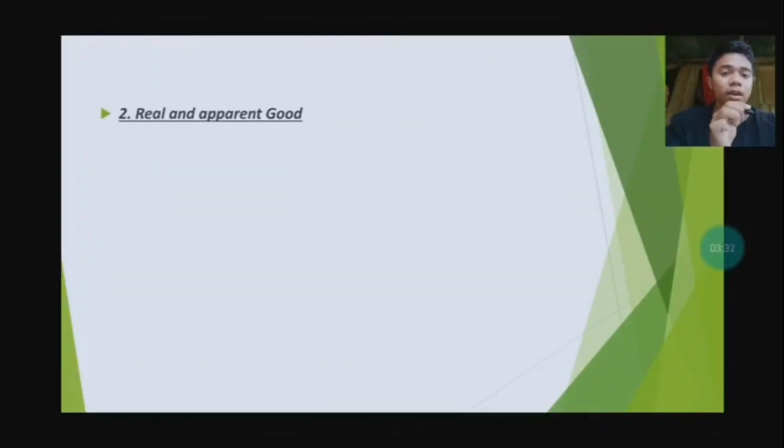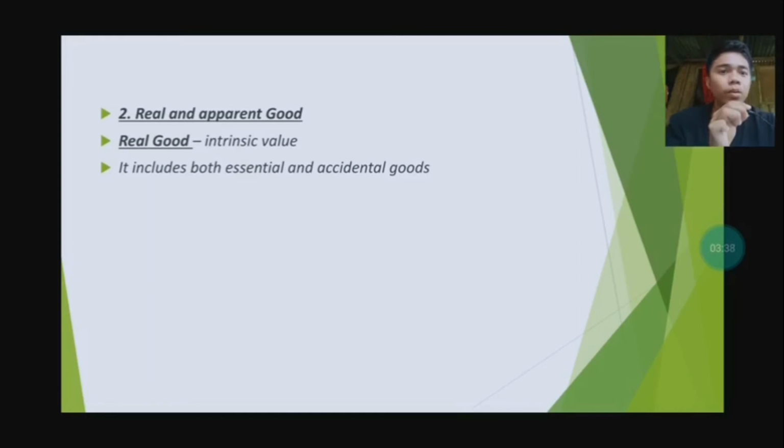The second is the real and apparent good. When we see real good, it's all about intrinsic value. It includes both essential and accidental goods. Remember, what is essential is our need, and accidental is our wants only. But a real good includes both essential and accidental goods.